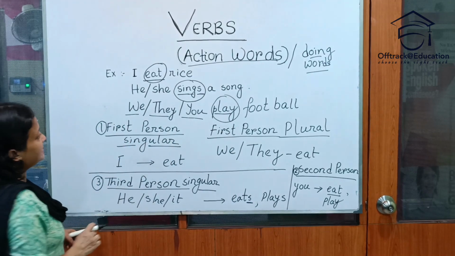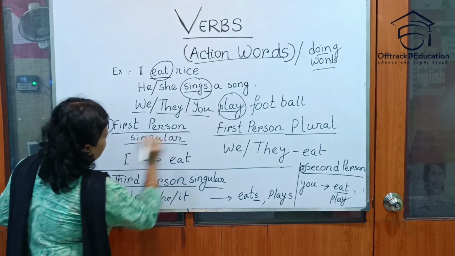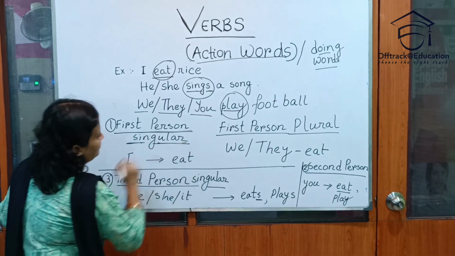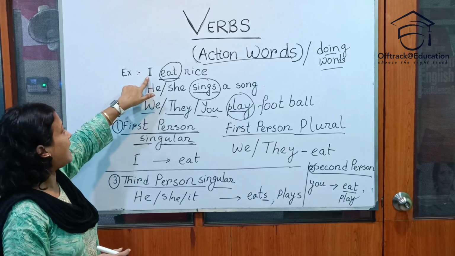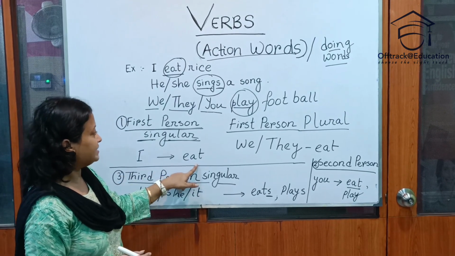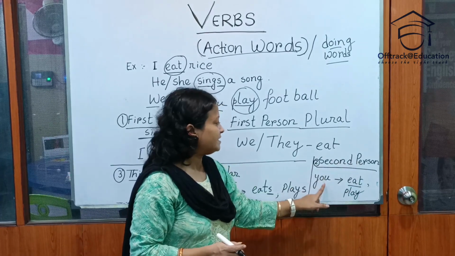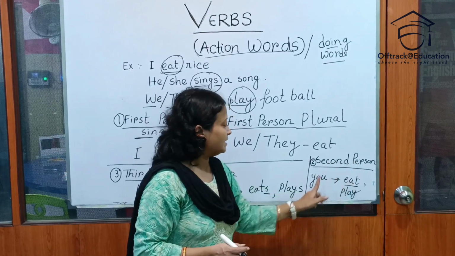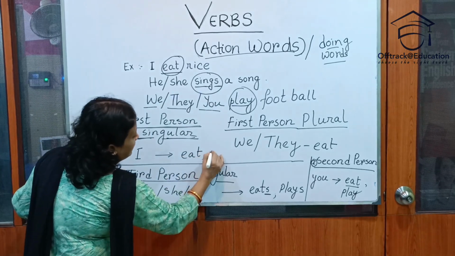In this way I have written first person singular number. First person means the first sentence. Just look at the first sentence. I is a singular number. I eat. And second person, that is you. You eat. You play. Over here, I eat, I play.